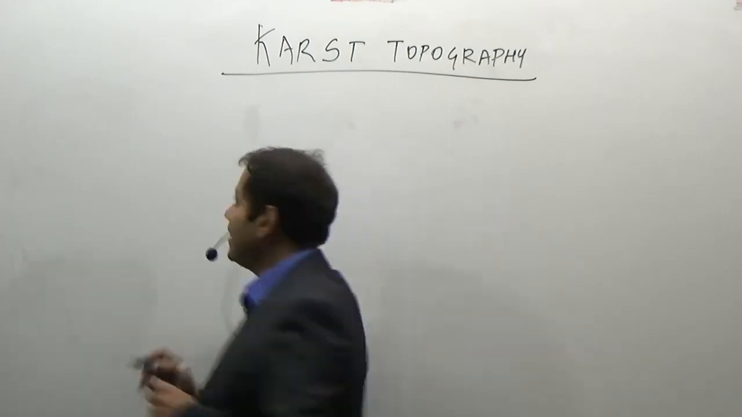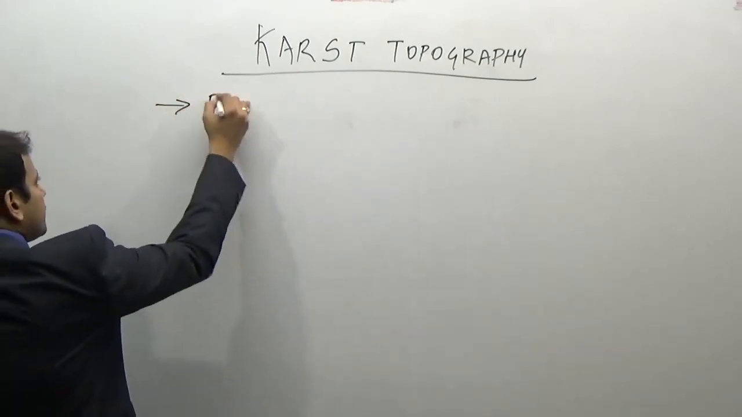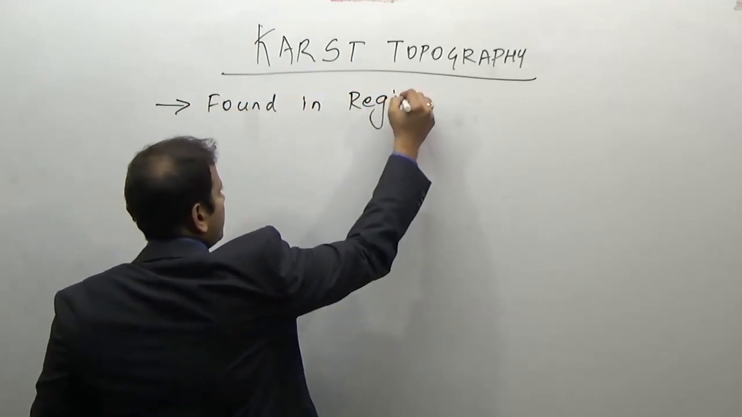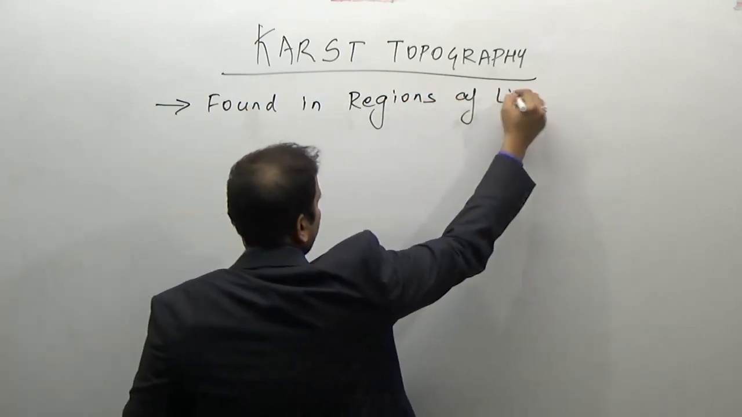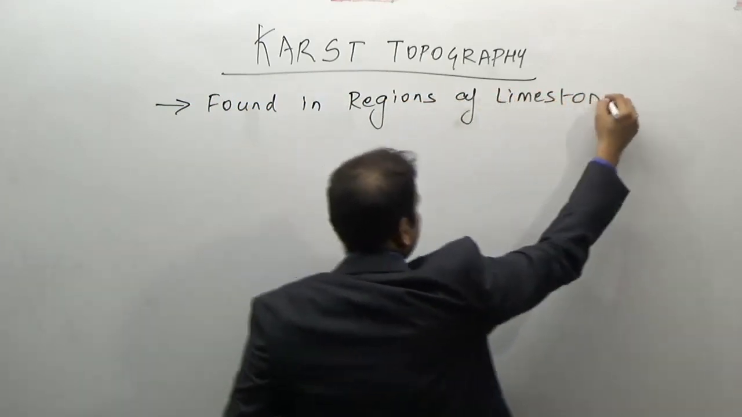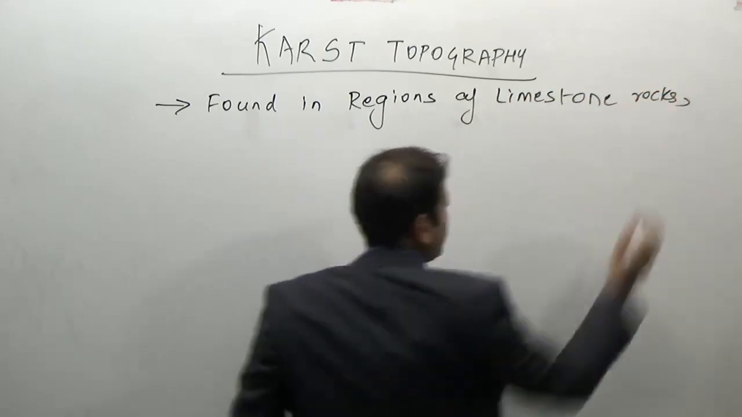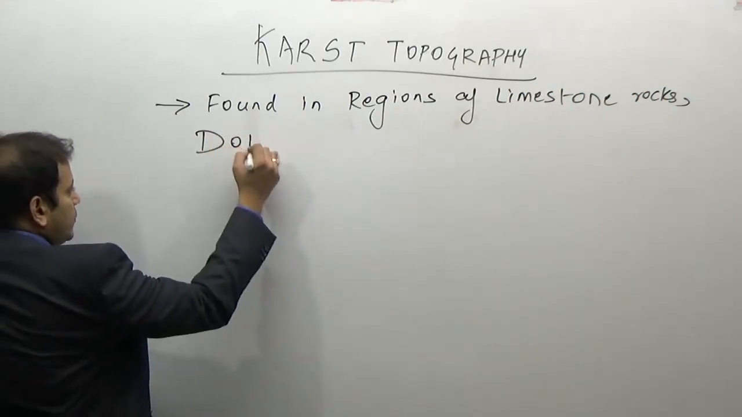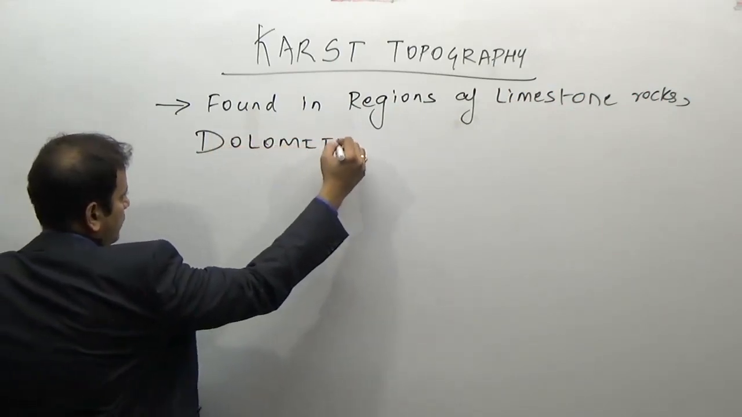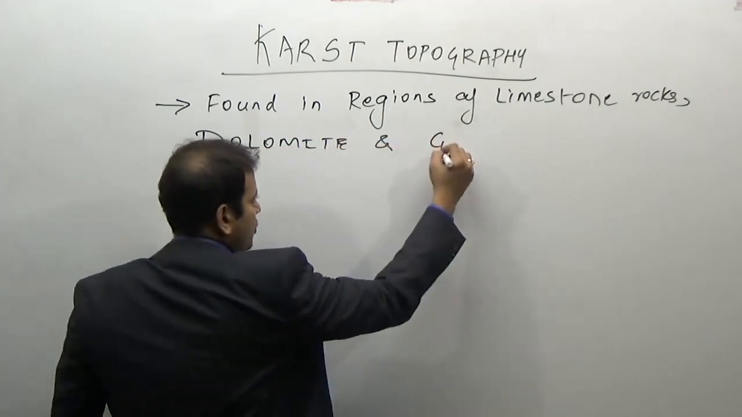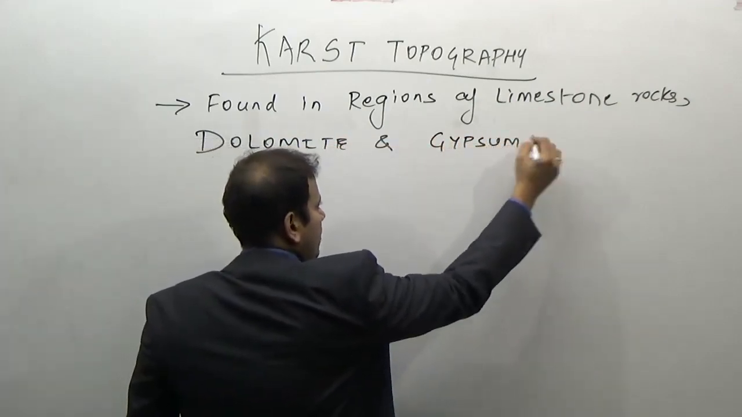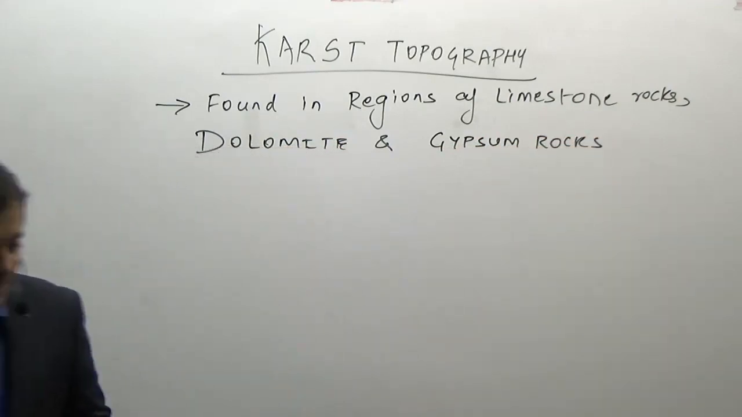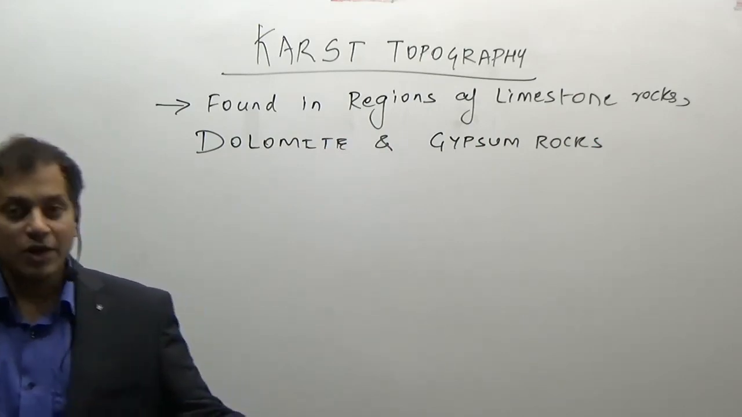So we can write here, it is found in the regions of limestone rocks, in the regions of dolomite, and in the regions of gypsum rocks. It is found in these three regions, that is, in the regions of limestone, gypsum and dolomite.